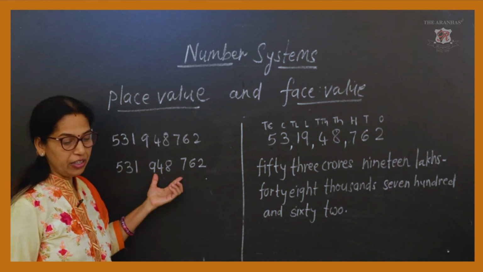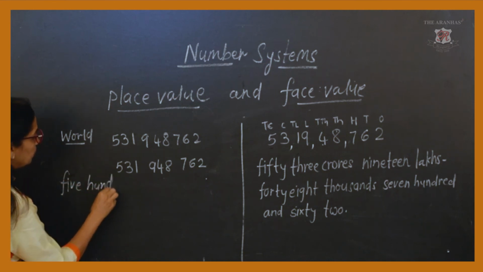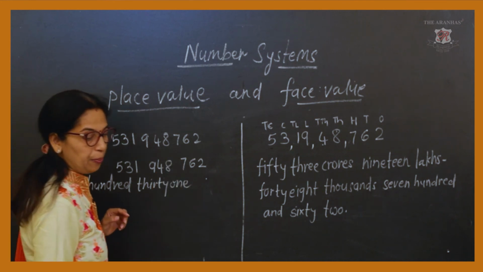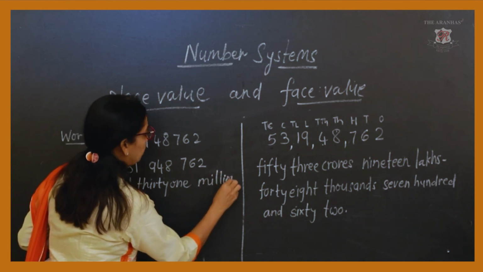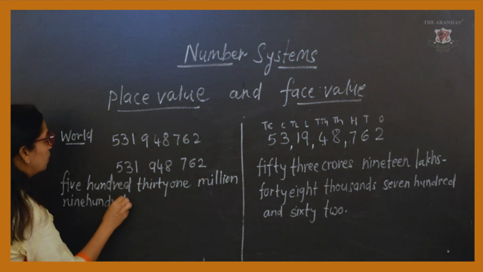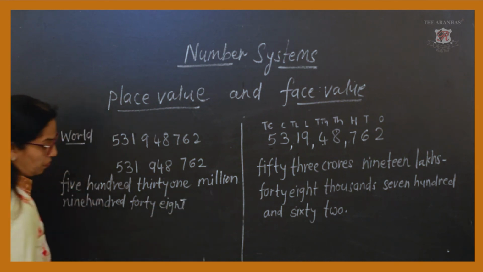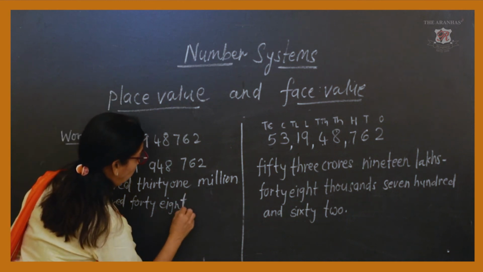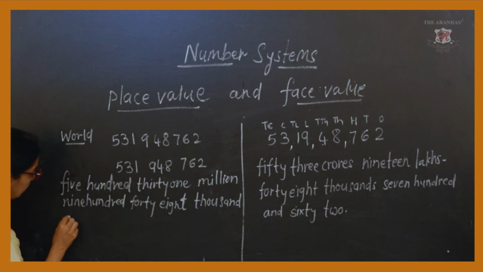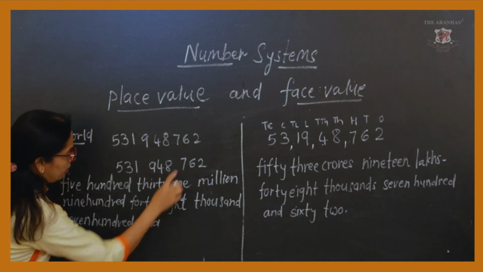write this figure in words as 531 million, 948 thousand and 762.